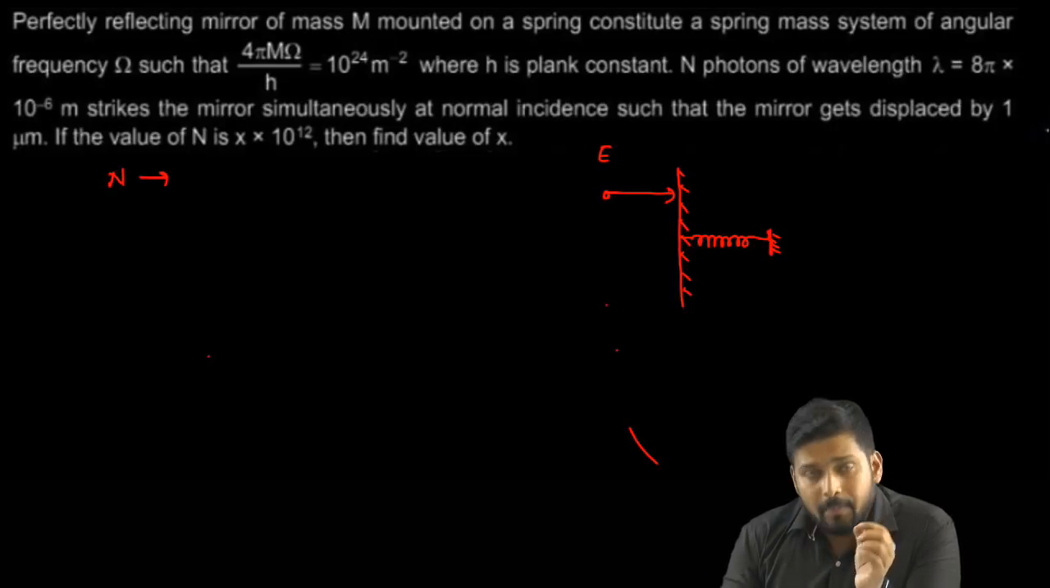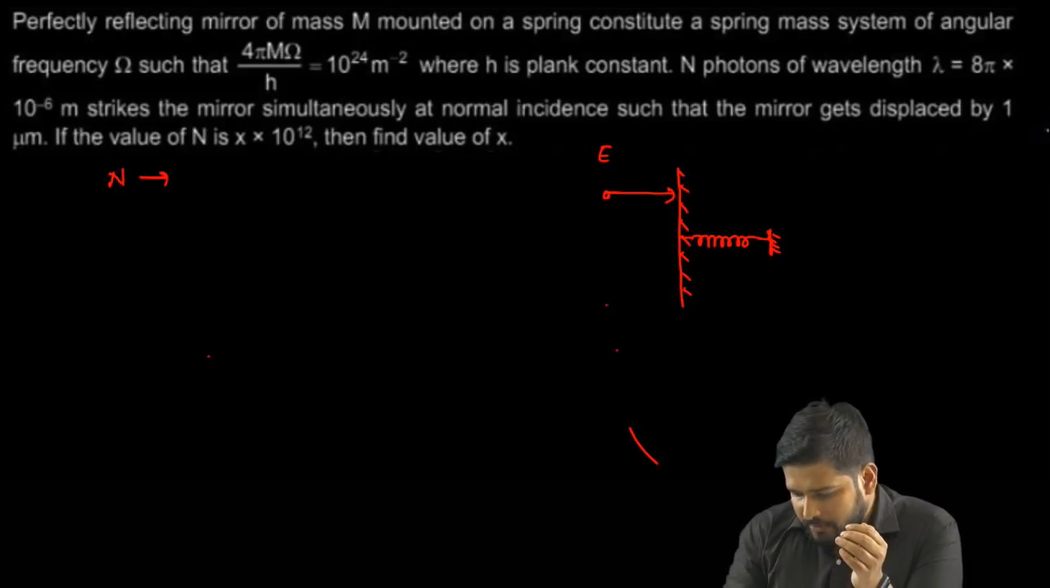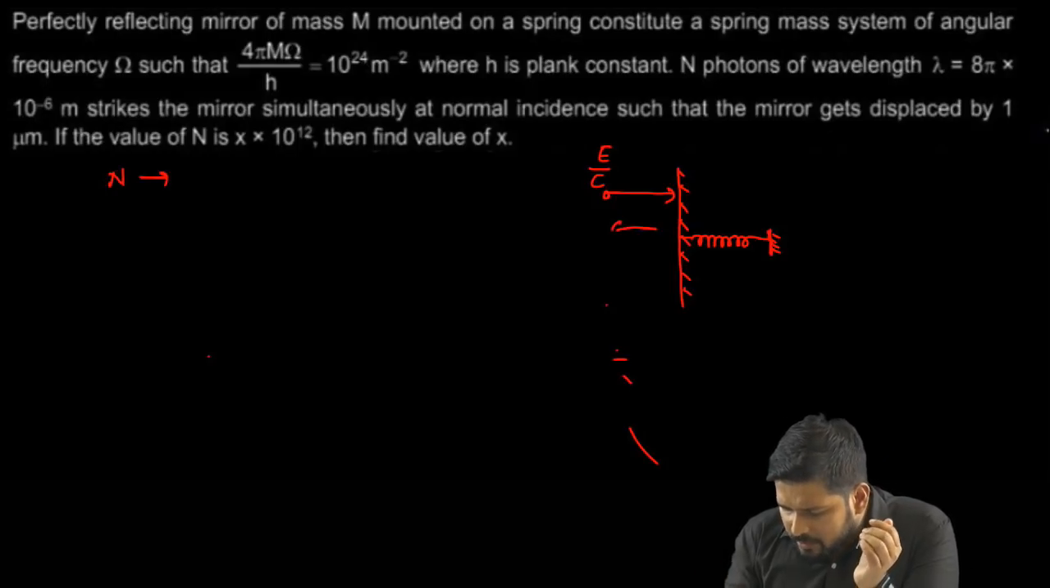So that I can write it as C. Now, how much is the momentum? Momentum for a photon is defined as the ratio of energy to velocity. So E upon C is the momentum the photon has when it is coming towards the mirror, and when it strikes the mirror, it will bounce back with the same speed, right?